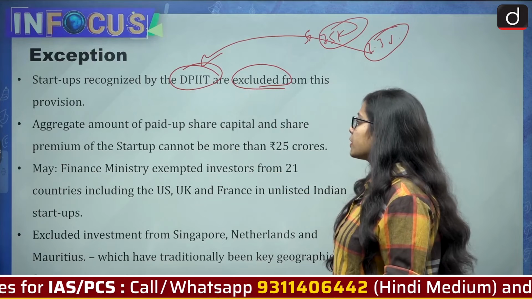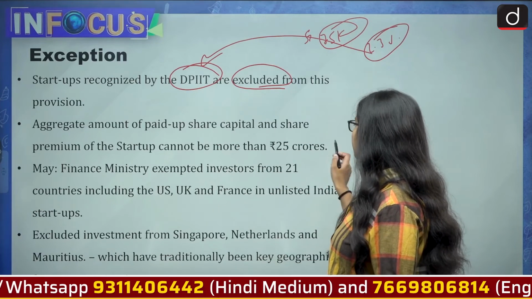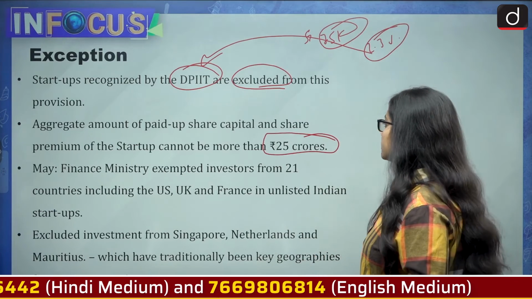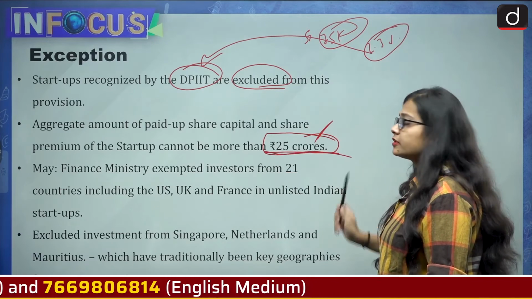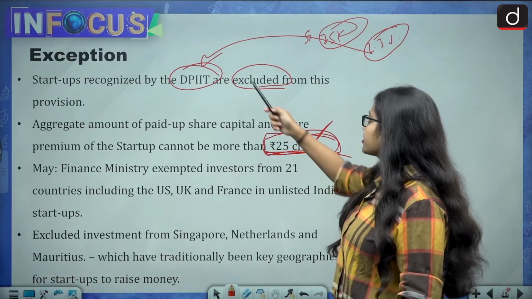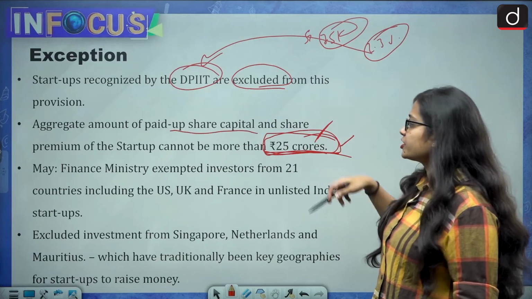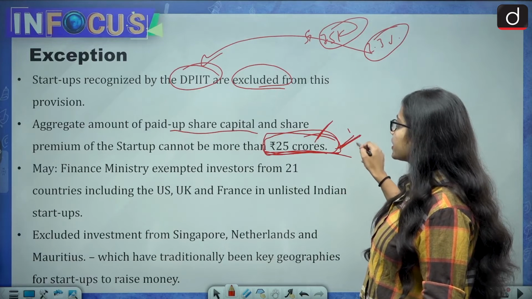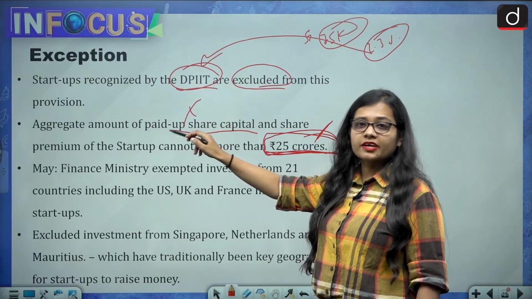Then the aggregate amount of paid up share capital and share premium of the startup cannot be more than 25 crores. So if any company's share premium is not above 25 crore, then they will also be included in it. So exceptions are two. If the paid up share capital and share premium of the startup is more than 25 crore, then they will be an exception, and if they are registered with the DPIIT, then they will also be an exception.